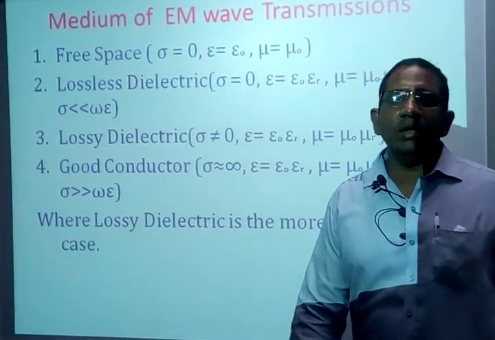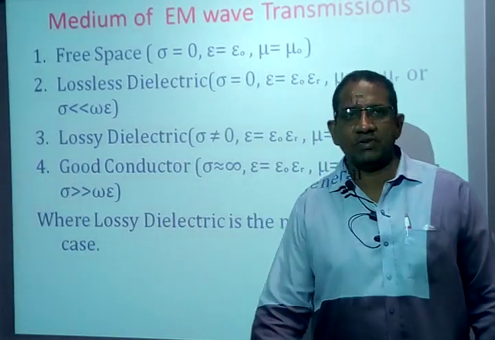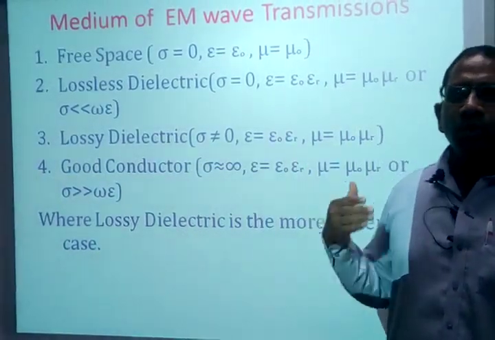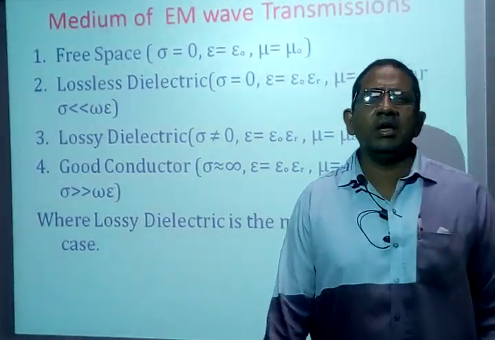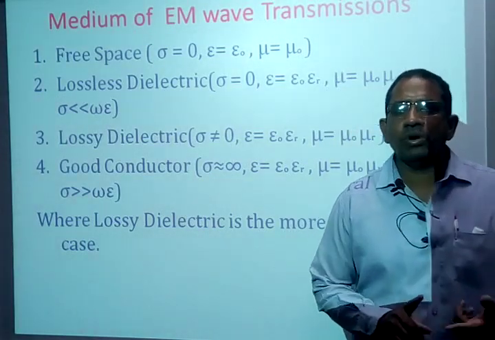Then next, what is the medium of EM waves? We are going to put together four mediums. One medium is going to be free space. In free space, how do we define the medium? We define the medium with three medium constants. What are the medium constants we have? Sigma, mu and epsilon.